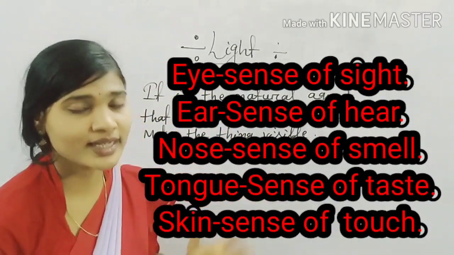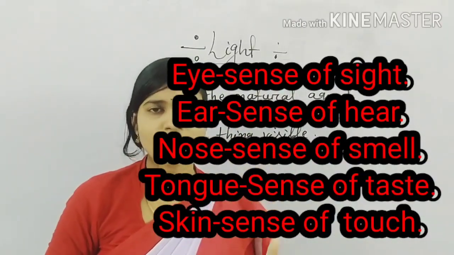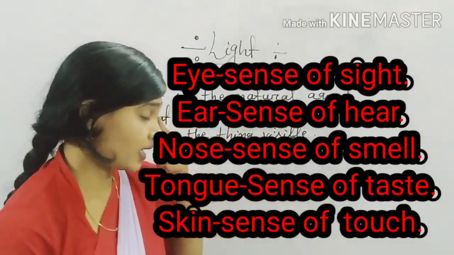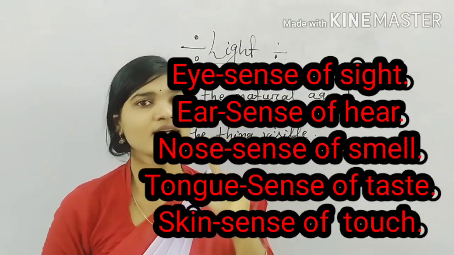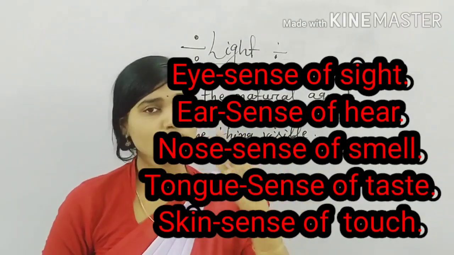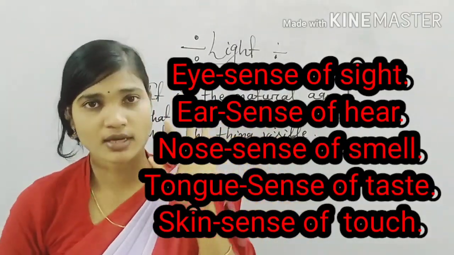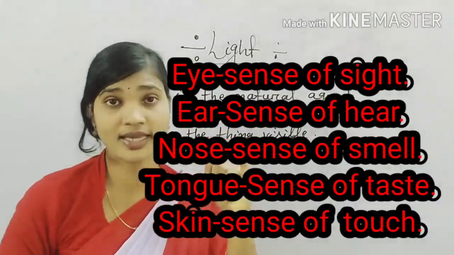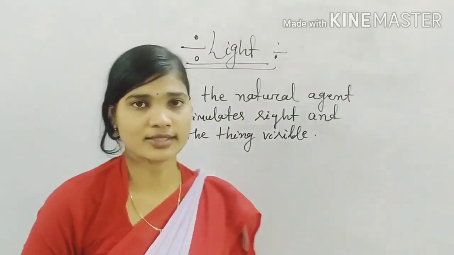So there are 5 sense organs: eye, ear, nose, tongue and skin.